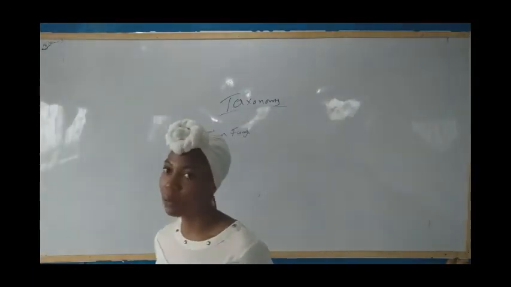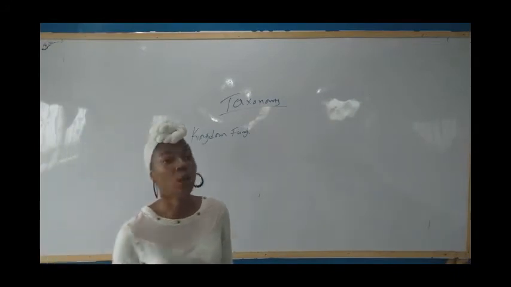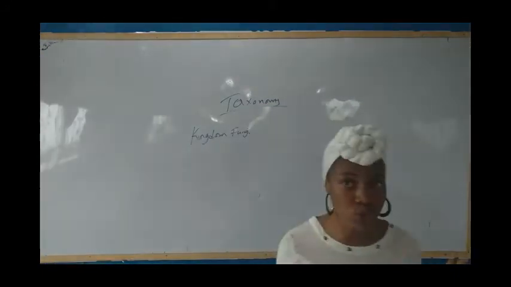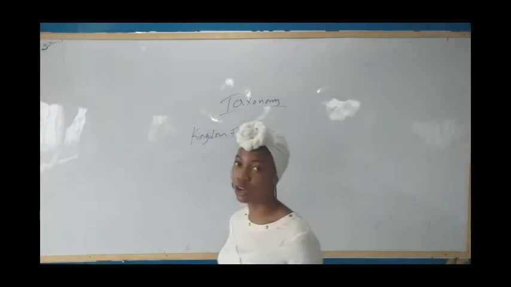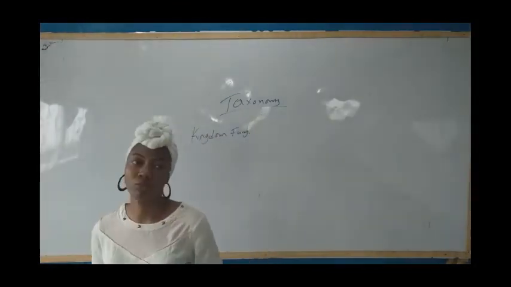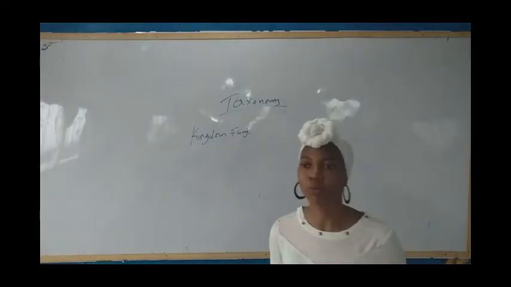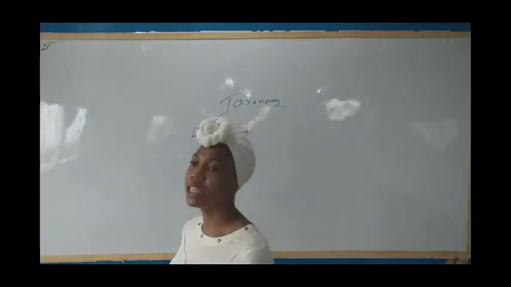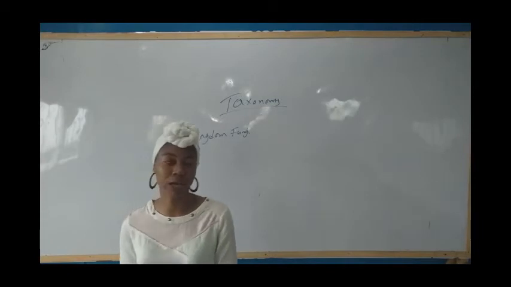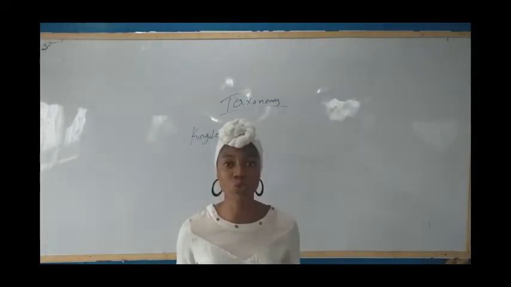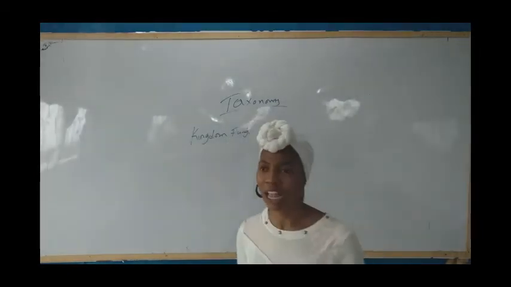Some of the characteristics of fungi. One, they have no true root or stem. They lack chlorophyll. What do I mean when I say they lack true root or stem? Let's check our feeding association, the association between fungi and Spirogyra.